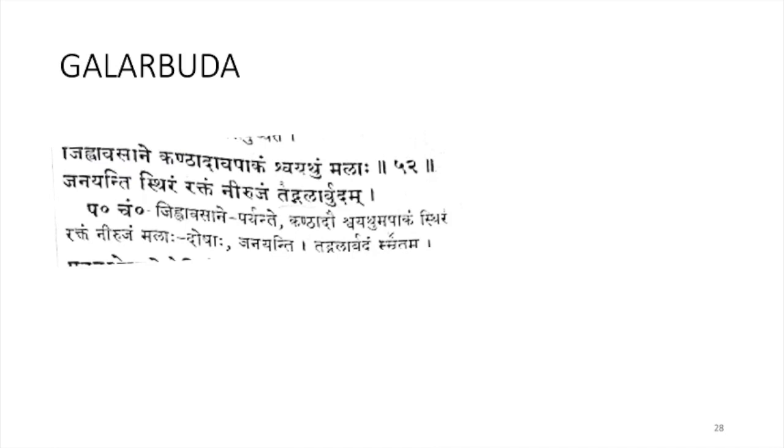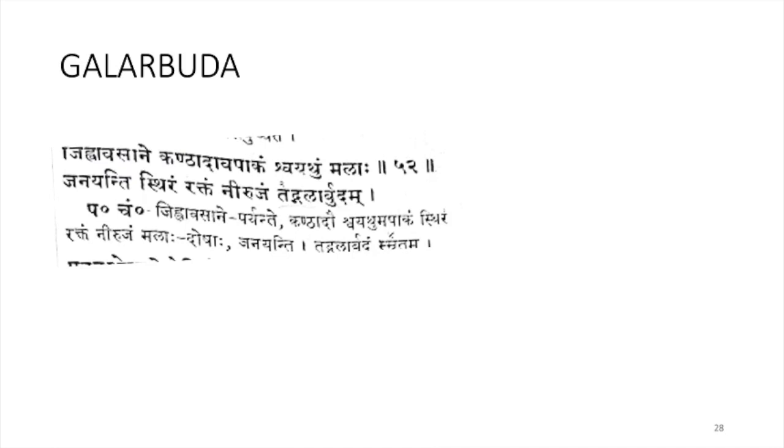Next comes Gala Arbuda. It is only mentioned in Ashtanga Hridaya. Jihwa Avasane Kantha Apakam Shvayadum Malaha Janayanti Stiram Raktam Nirujam Tad Gala Arbudam.